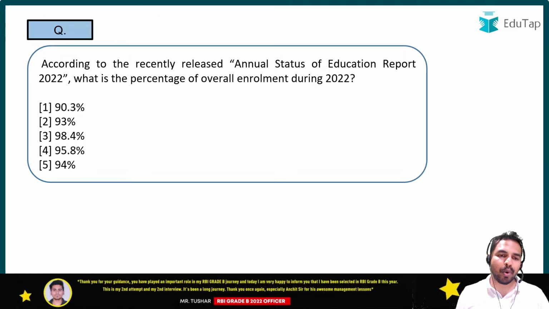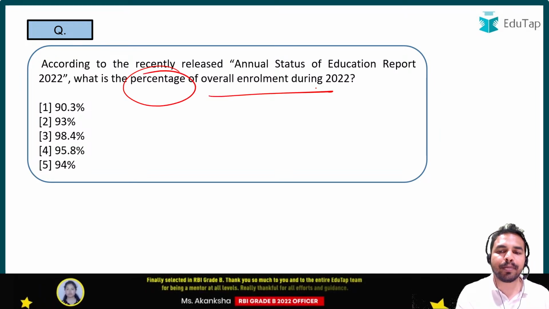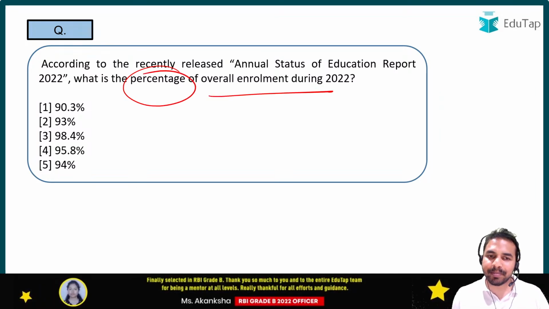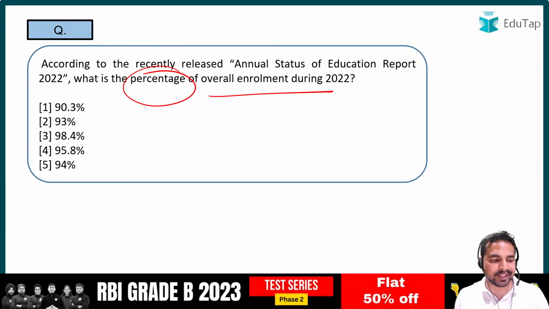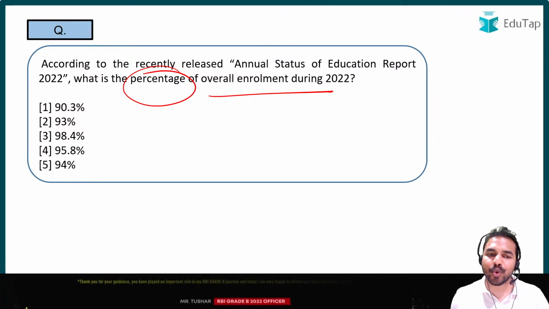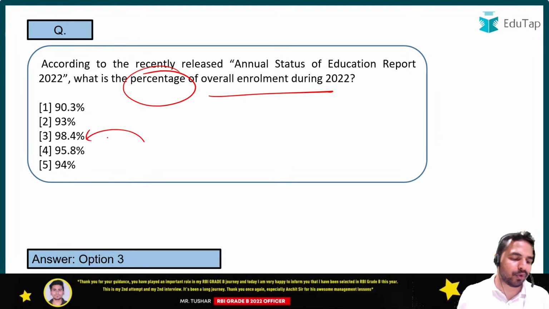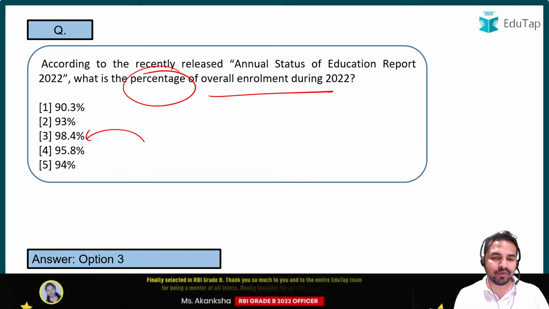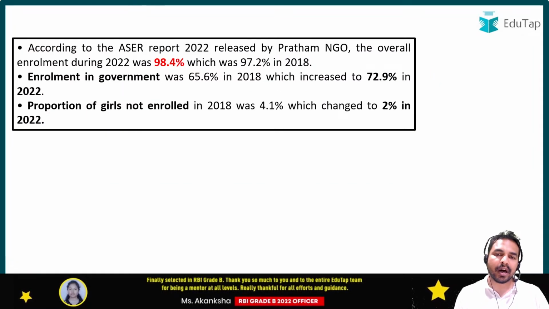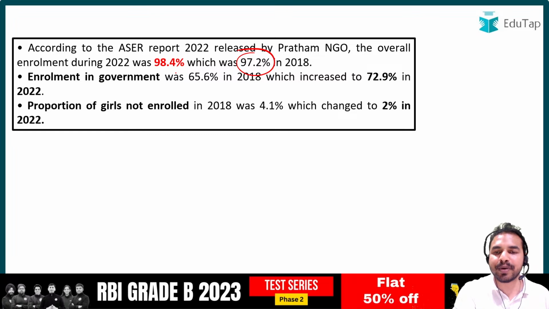Next question from the same report. The question here is the percentage of overall enrollment during 2022. So guys, quickly tell me the percentage of overall enrollment during 2022, what exactly that particular percentage is. Annual Status of Education Report 2022, what is the percentage of overall enrollment during 2022? It was 98.4%. So guys, it was 98.4%. That is option 3 is the right answer. Earlier, guys, you can see here the number was 97.2% in 2018, but now the new number is 98.4%.